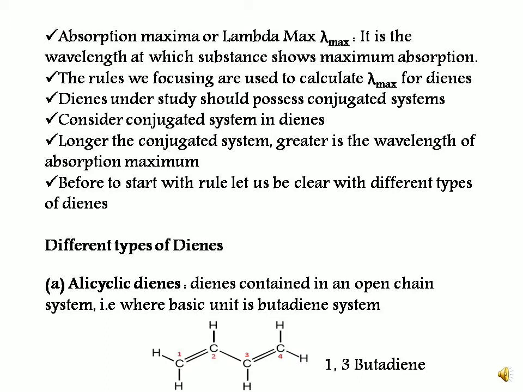Now let us consider what are the different types of dienes. The very first type of diene is alicyclic diene. Now alicyclic diene is an open chain system. The best example is 1,3-butadiene. This is an open chain diene system with a conjugation. The main thing here to consider is that conjugation should be there in a system.